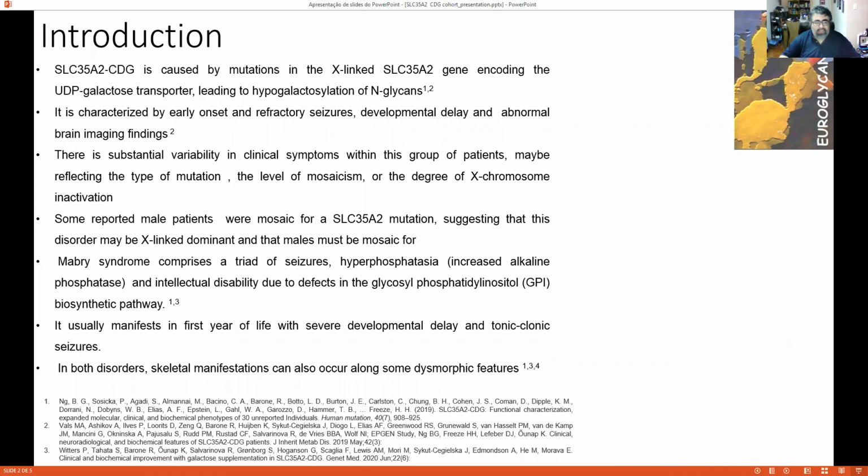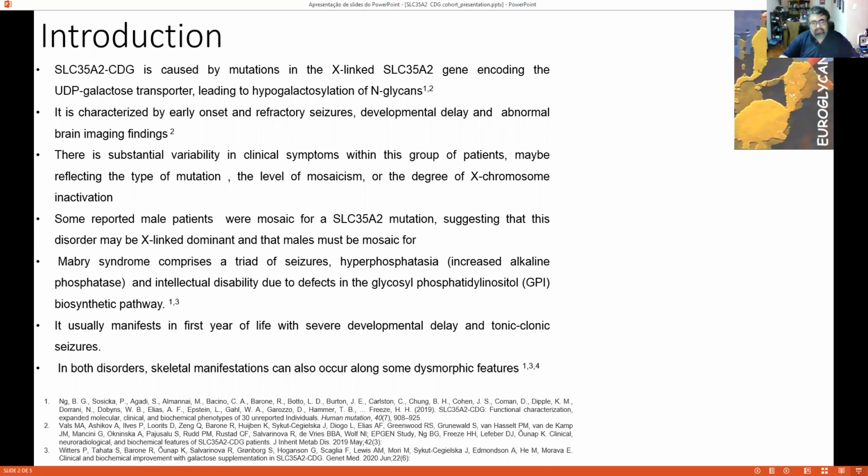SLC35A2 CDG is caused by mutations in the X-linked SLC35A2 gene, encoding the UDP-galactose transporter, leading to a hypogalactosylation of many glycans. It is characterized by early onset and refractory seizures, developmental delay, and abnormal brain imaging findings. There is substantial variability in clinical symptoms within this group of patients, maybe reflecting the type of mutation, the level of mosaicism, or the degree of X chromosome inactivation.